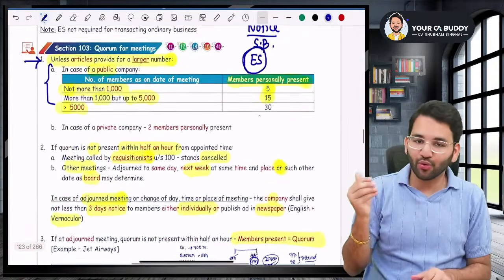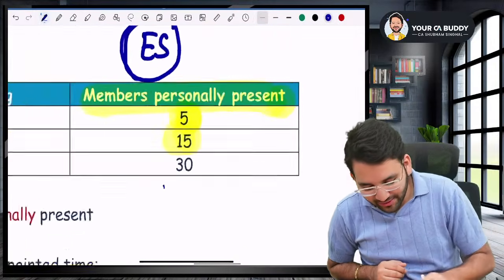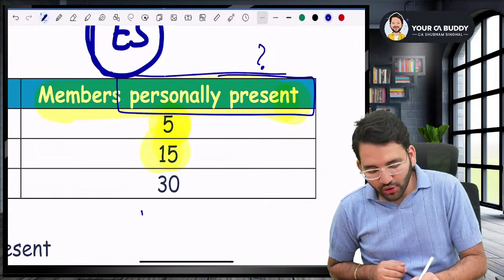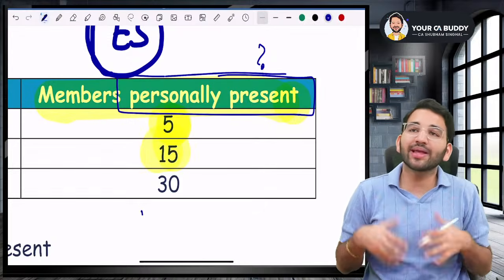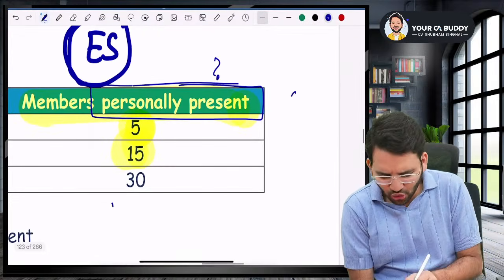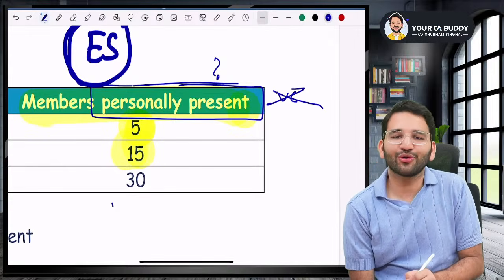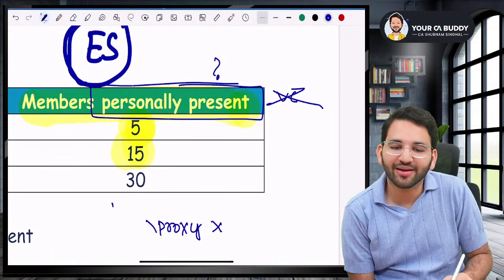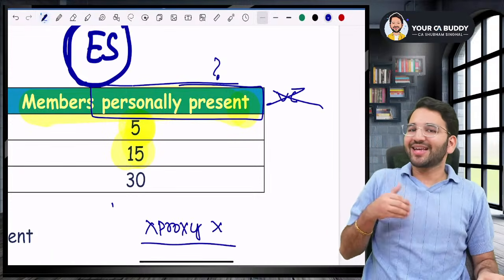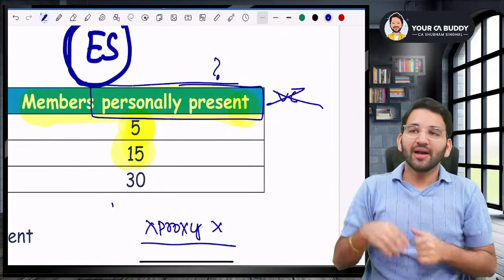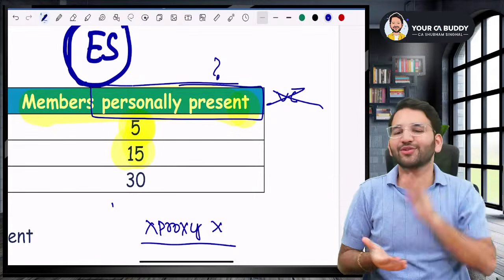When you are studying about quorum, one thing is very carefully written that members should be personally present. What do you mean by members personally present? How can they be present otherwise? Sir, when you're saying personally present means, are you saying they should not be there in video conferencing? No, no, no. When we are saying personally present means we are saying your proxy will not be counted. What is proxy, sir? Proxy is that instead of you going to the meeting directly, you send someone else on your behalf.